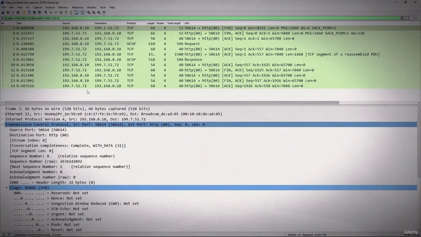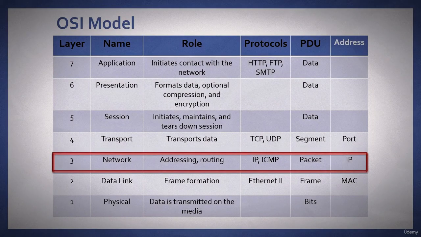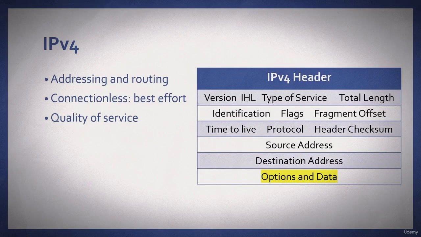So UDP is a connectionless protocol for data transfer. The Internet Protocol resides at the network layer of the OSI model. For this segment, we will focus on IP version 4. The Internet Protocol is responsible for addressing and routing. It's connectionless, meaning it's best effort. For example, if you were to send a letter general delivery, it will get there, but there is no guarantee. But we can provide quality of service to push the data along a little faster.